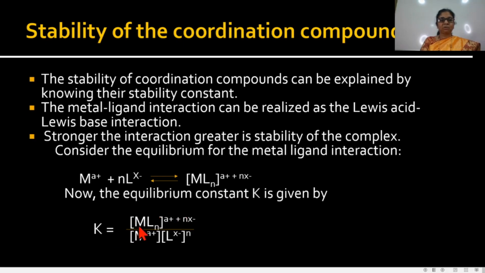K is equal to the concentration of [MLn] to the power (a+ nx-) divided by the concentration of M^a+ and the concentration of L^x- to the power n. From this formula, we can calculate the equilibrium constant, and from the value of this constant we know which complex is more stable.